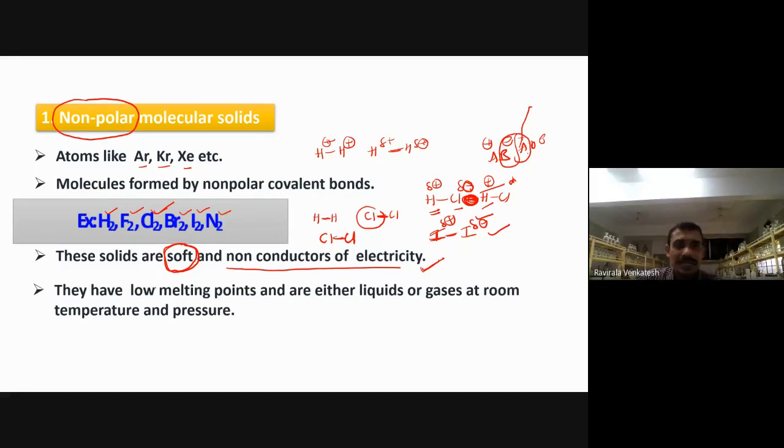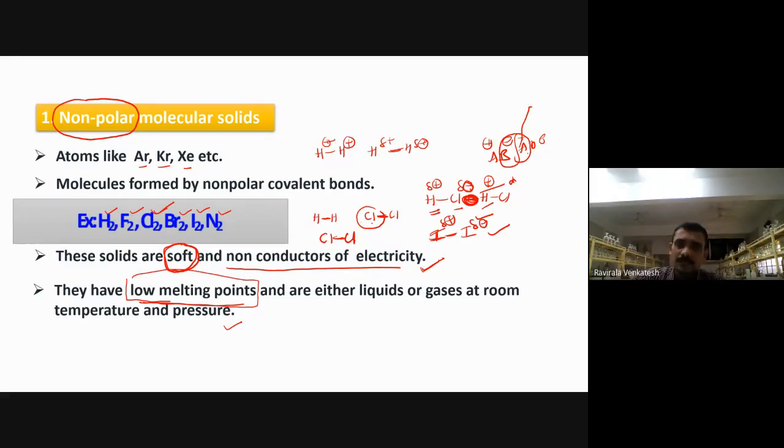Next point. They have low melting points and are either liquids or gases at room temperature and pressure. So their melting points are very, very low here. They're low because of the very same reason, the attractive forces.